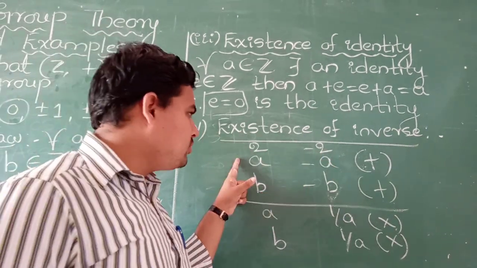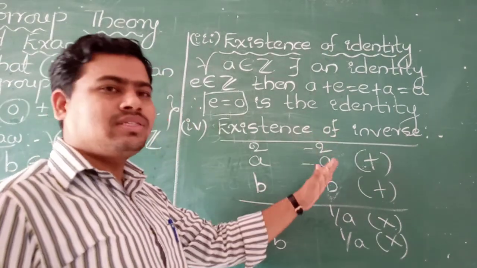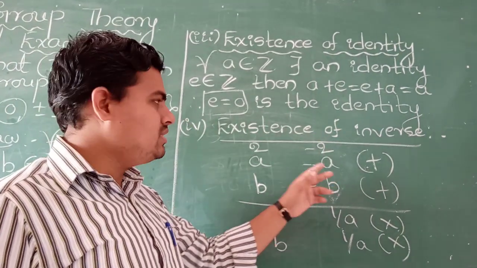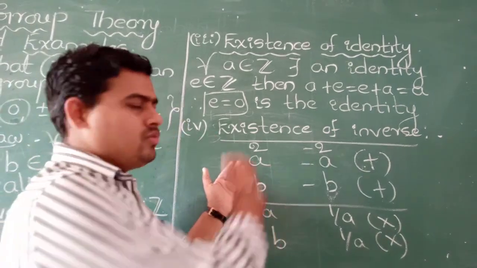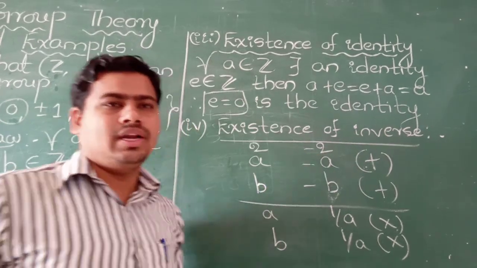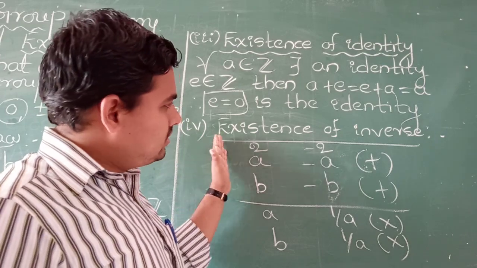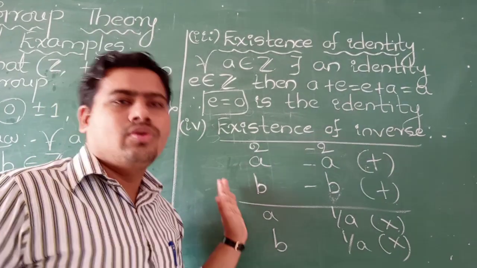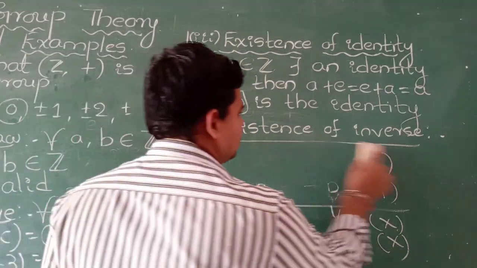Means for every positive number, we have another corresponding negative number, which means the inverse law also holds good.